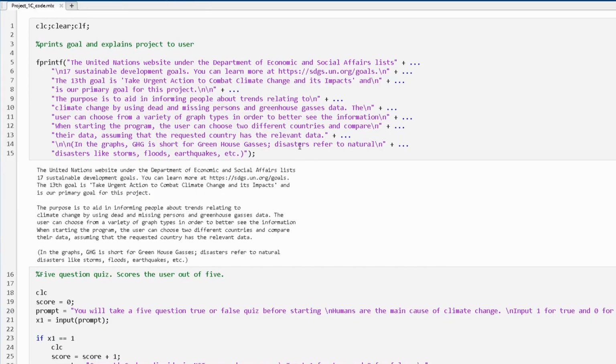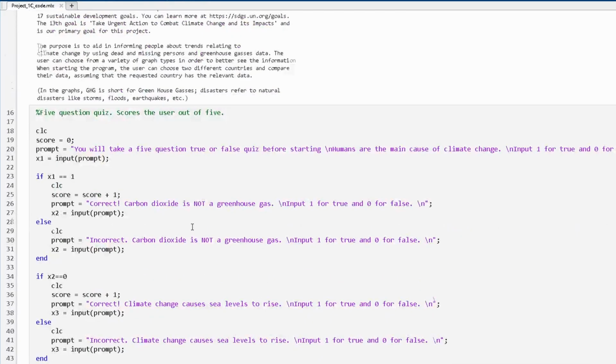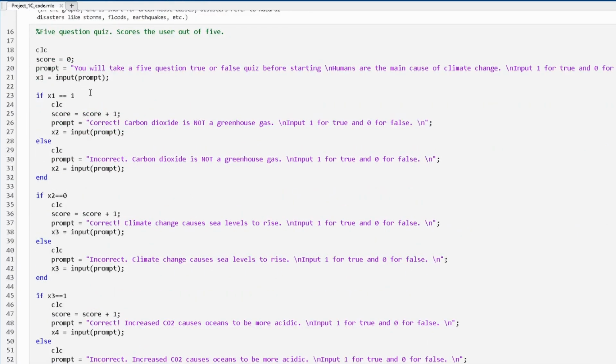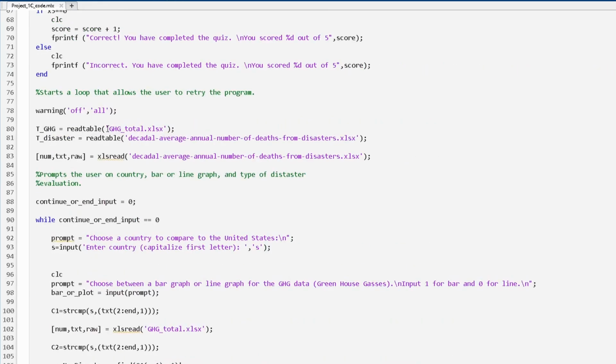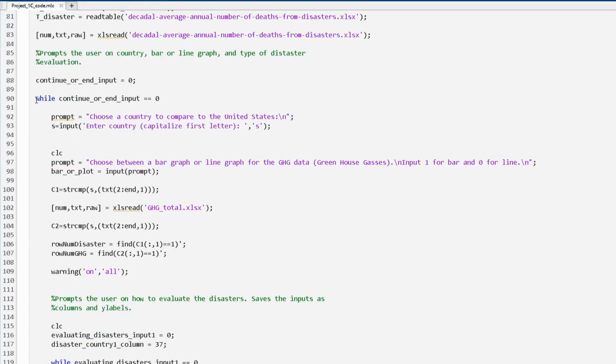I'm briefly going to run through the logic of our climate change code. It first starts with an fprintf and gives you a short intro on the code, and then it will prompt you to take a 5-question quiz. It then will input the tables so it can read them later, and then it will start a while loop.